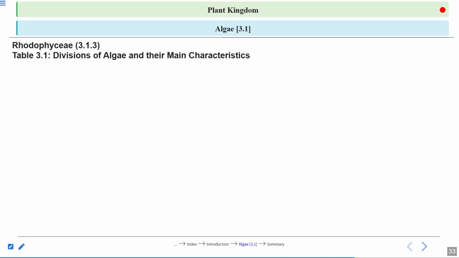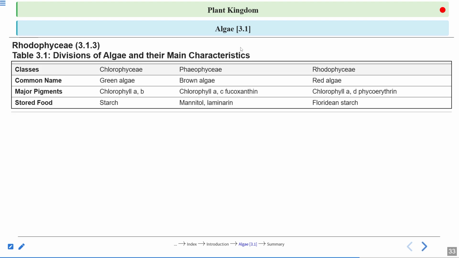Now, divisions of algae and their main characteristics. Here are the divisions: Chlorophyce, Phaeophyce, Rhodophyce. Common names: Chlorophyce are known as green algae, Phaeophyce brown algae, Rhodophyce red algae. Now, the type of pigment: in Chlorophyce we have chlorophyll a and b. In Phaeophyce, a and c, and one more pigment, fucoxanthin, that imparts the brown color.